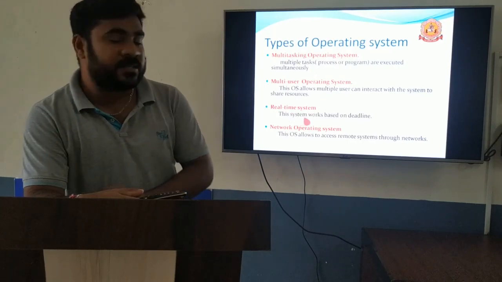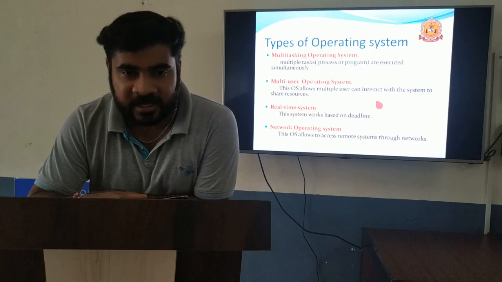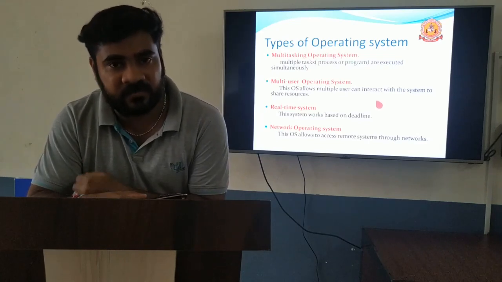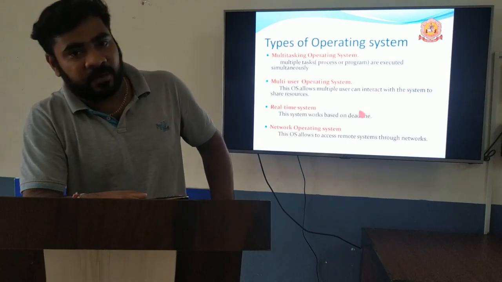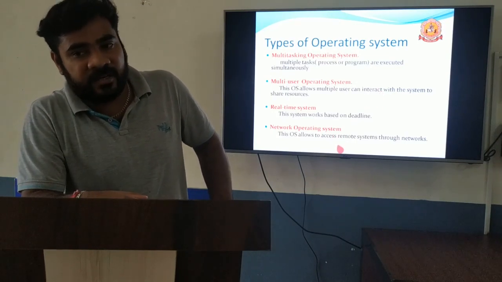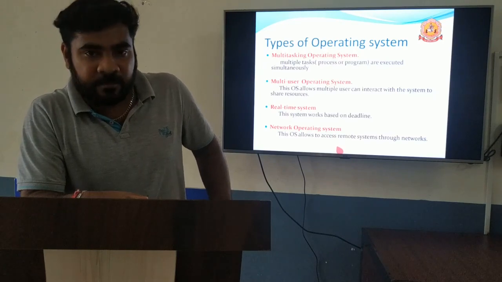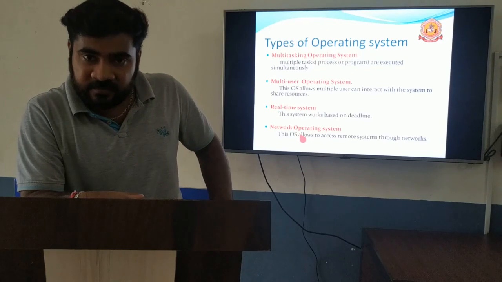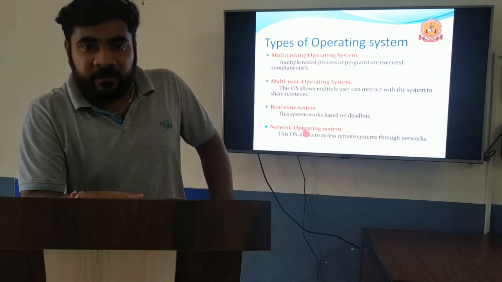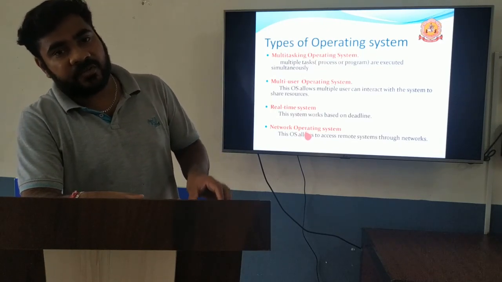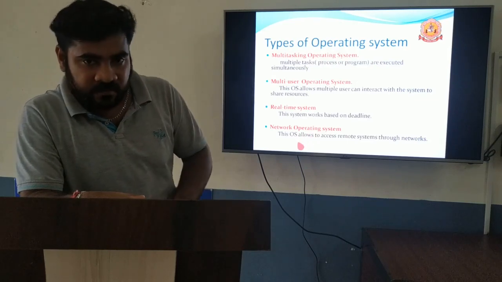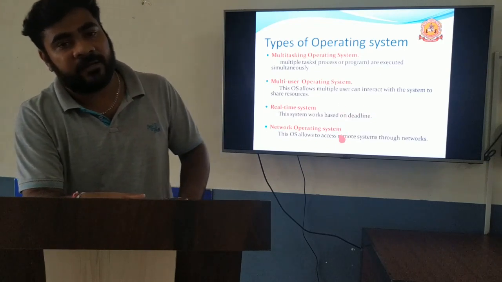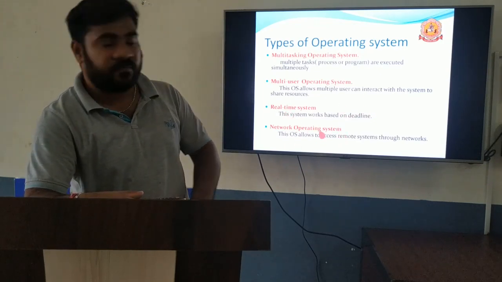Real-time operating system is based on deadlines. We give a deadline to any process, if you want to complete one process within a particular deadline. For example, we will give a normal assignment, you should finish that assignment by 9 p.m. So that is one deadline. Like that, in a real-time operating system, deadlines will be given. In this particular time, you should finish the particular task. The system should finish this task within the particular time. That is a real-time operating system.